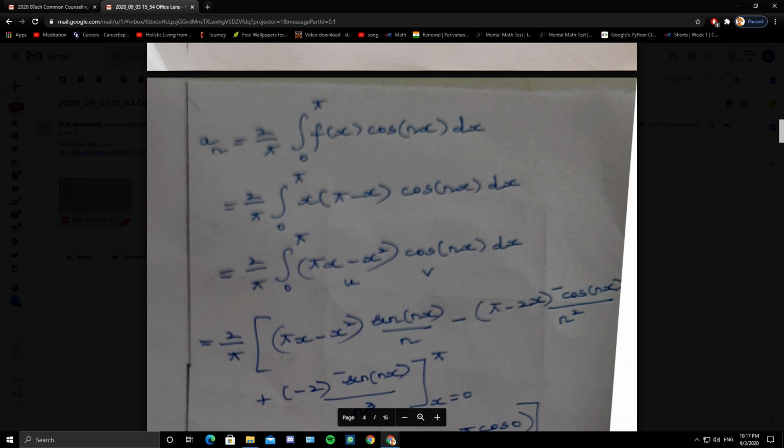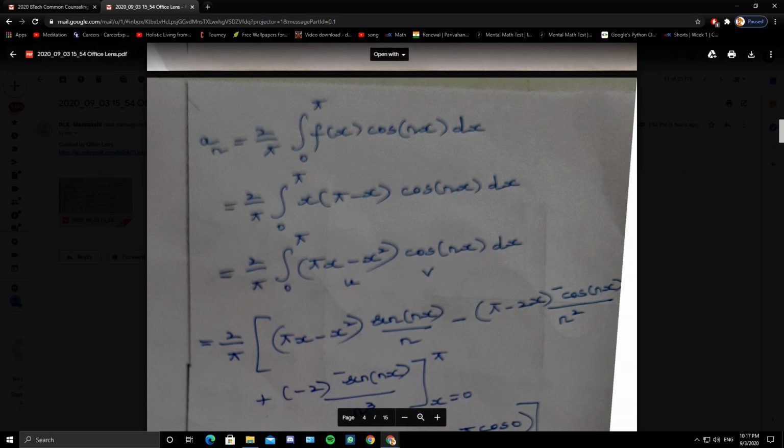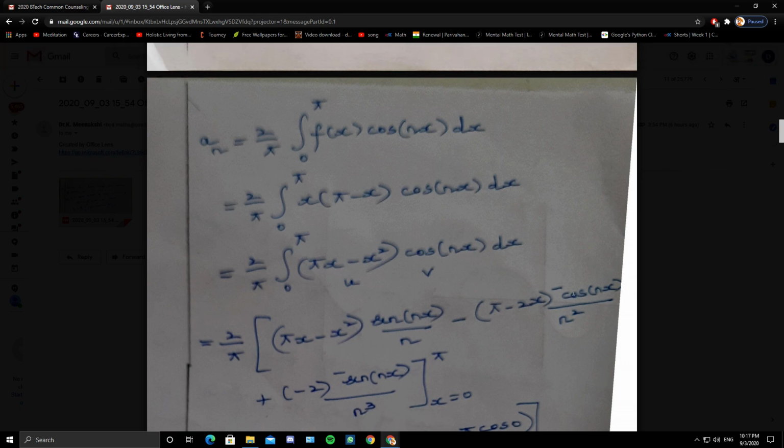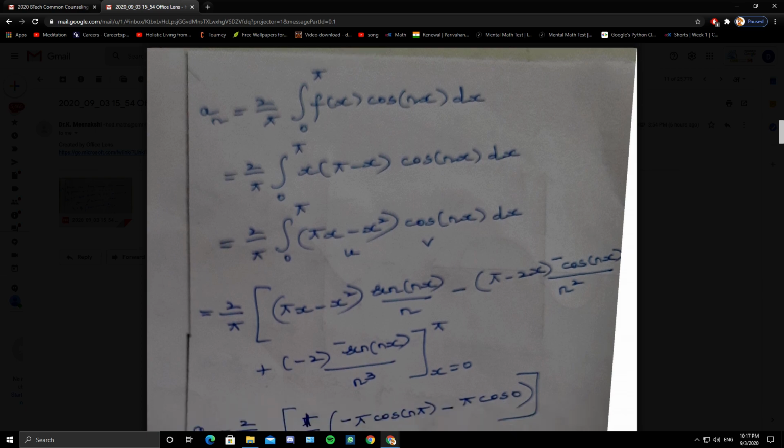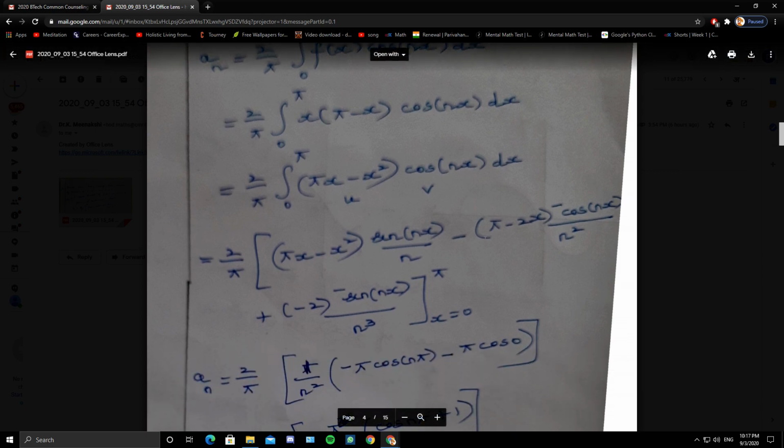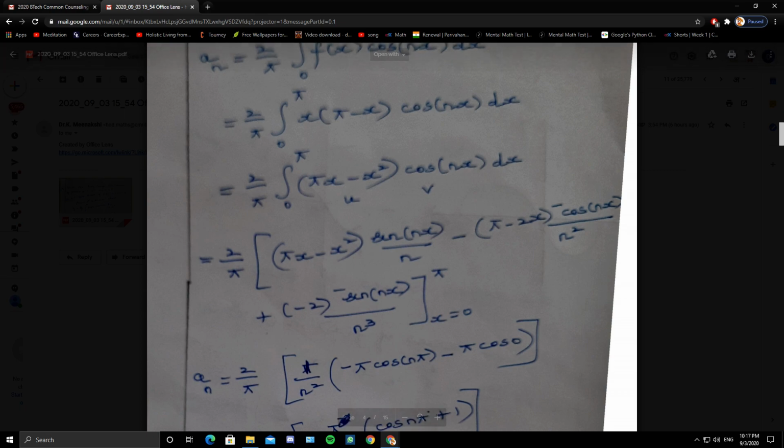So pi x minus x square into sine of nx by n, minus derivative of pi x minus x square, pi minus 2x, integral of sine of nx by n, that is minus cos of nx by n square, plus derivative of pi minus 2x is minus 2, integral of minus cos of nx is minus sine of nx by n cube, x from 0 to pi.